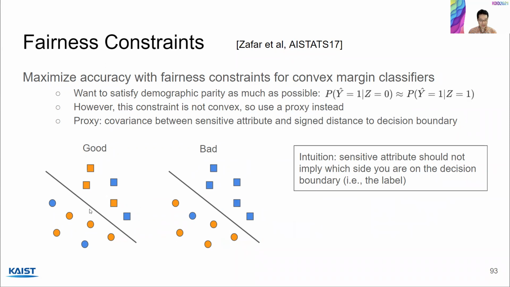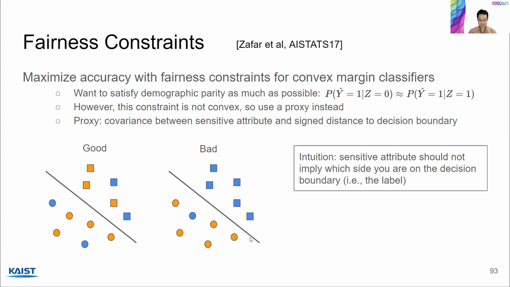So on the bottom, let's say that we're trying to classify circles versus squares. And let's say these colors, orange and blue, are the sensitive attribute values. Now, this is a good case where the covariance is 0. You can see that the colors have really nothing to do with which side you are on the decision boundary, which means there's 0 covariance.